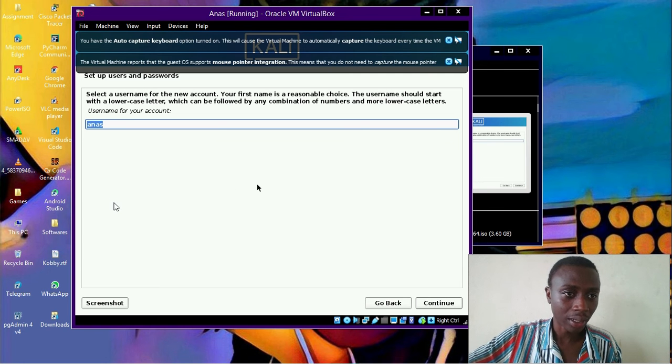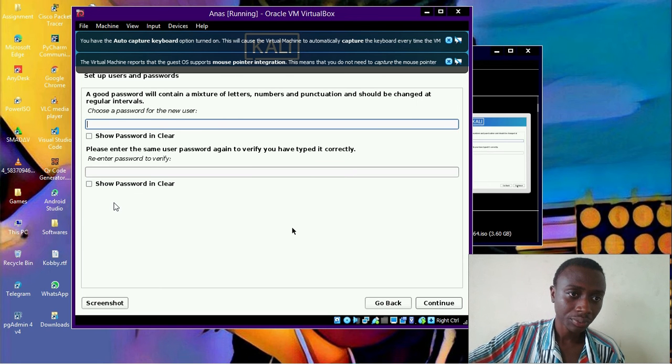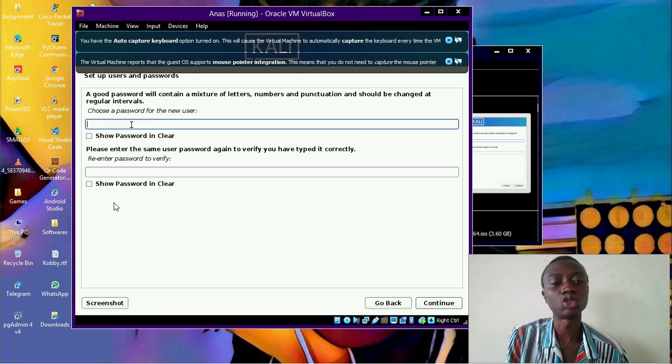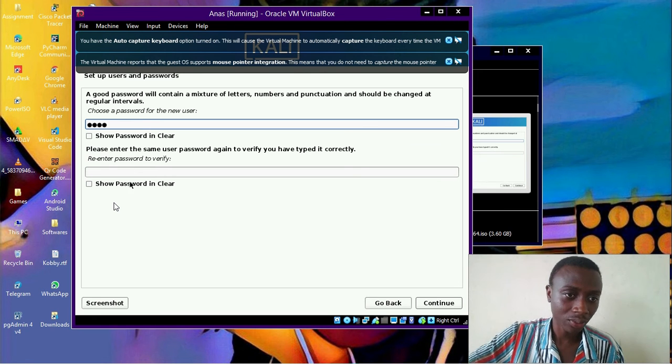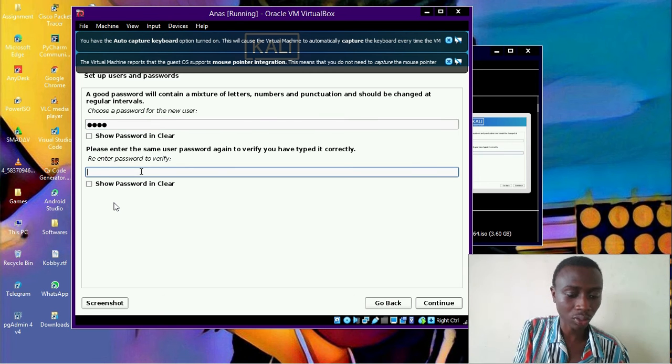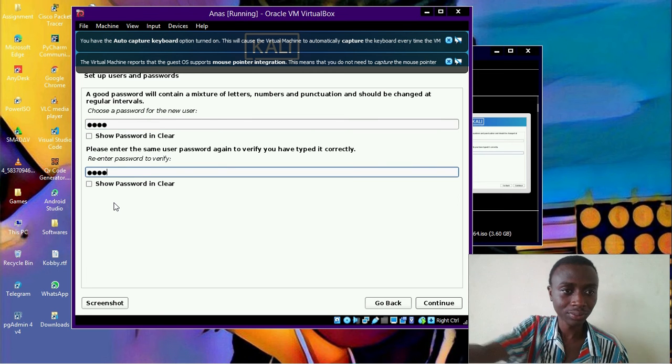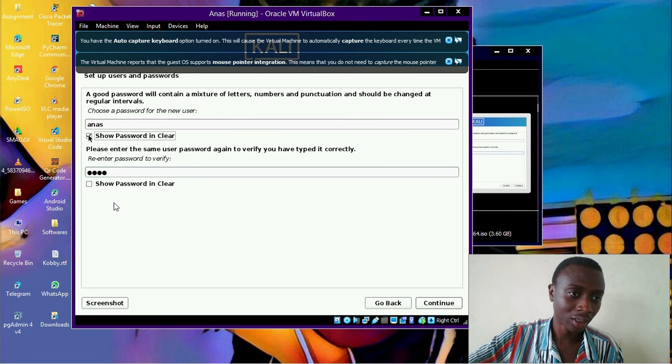And my username, I'll just leave it like that because most usernames start with a small letter. And my password, I am going to use one of the world's most difficult passwords so that nobody can just hack into my system. And just ANAS. Yes, it's very difficult to predict. If you don't trust me, you can see ANAS.